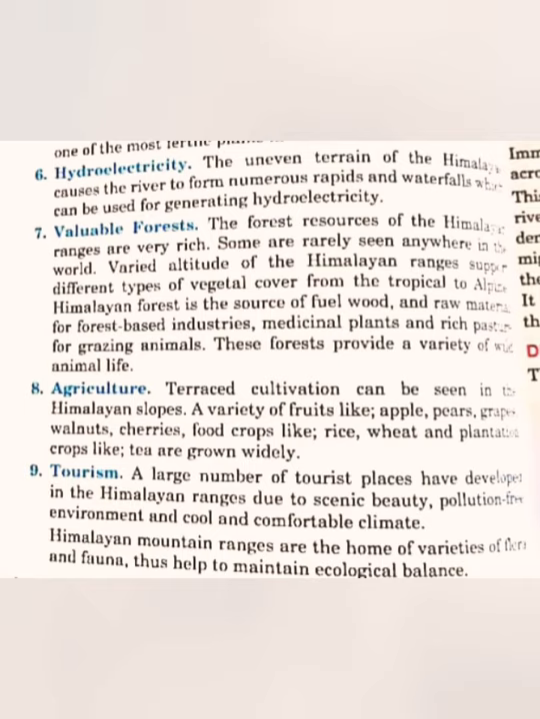Next is your agriculture. Terrace cultivation is done in the sloping areas. Even fruits like apples, pears, grapes are present over there. They are present where the temperature is very low. You must be aware of a name, Darjeeling. It is very famous for its tea. So why is it so? It is also in this range only.